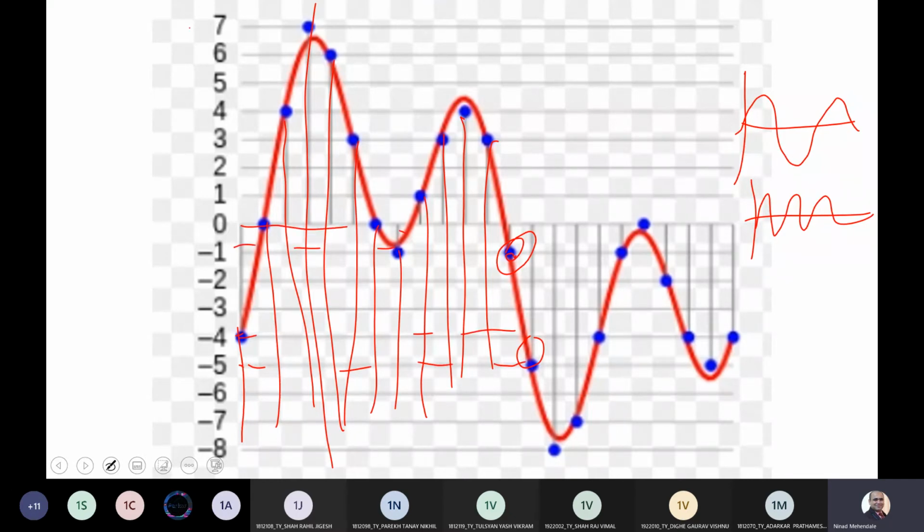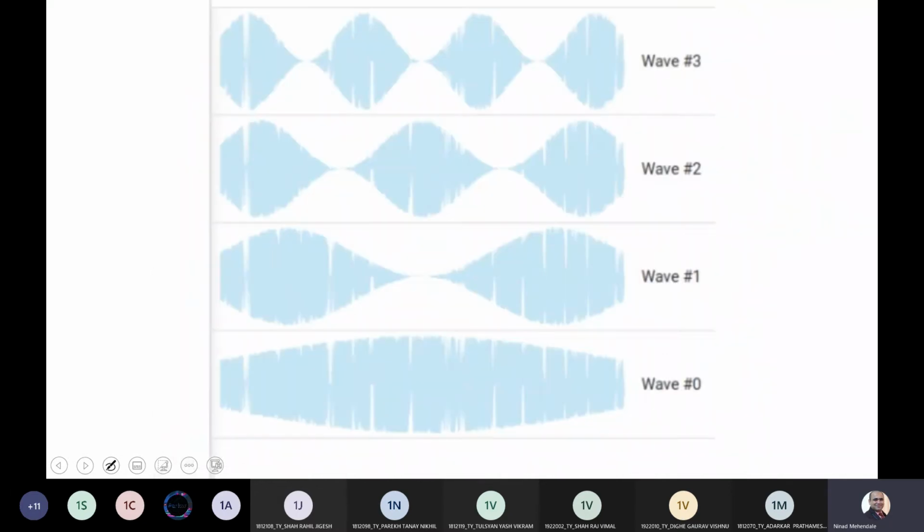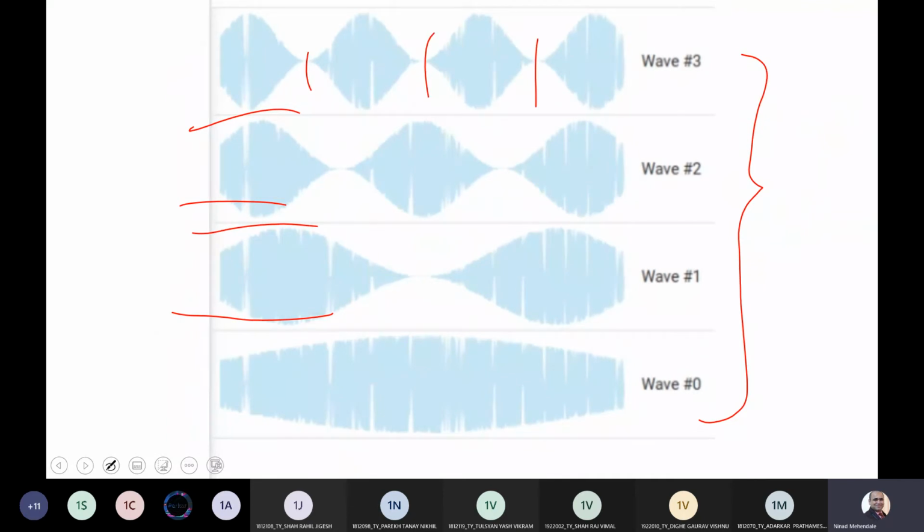The more levels you generate here, the better sound you will produce, but at the cost of memory. So here are the 4 different waves. If I tell you all these waves have the same magnitude, you will say, yeah, correct, because the y-axis has a similar magnitude. But the only change between these is the time period. Each of them has a different time period, and that is what we call change of frequency.